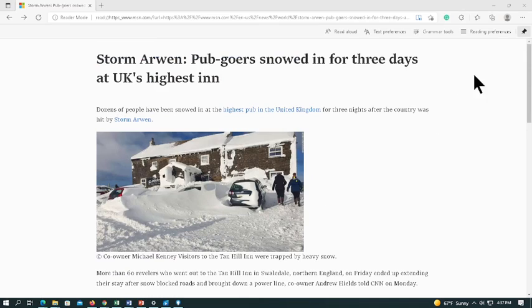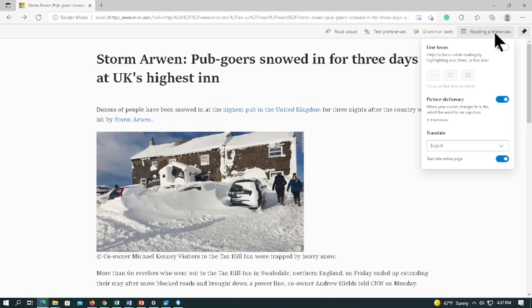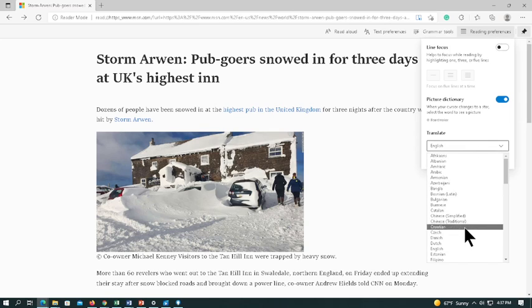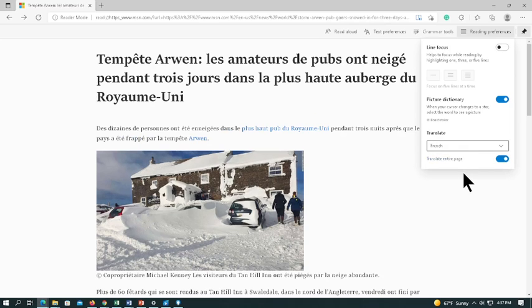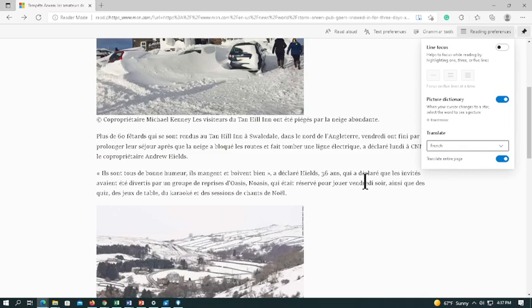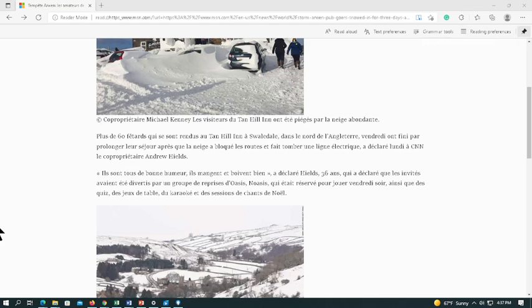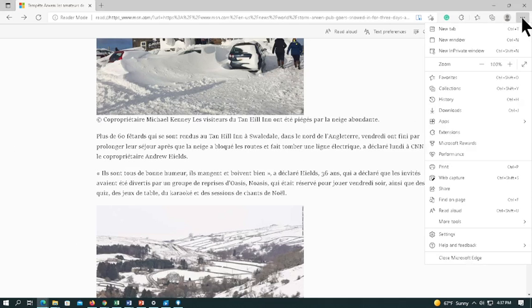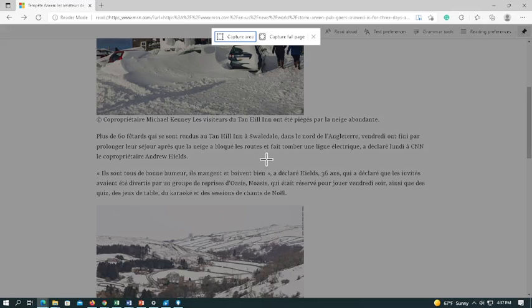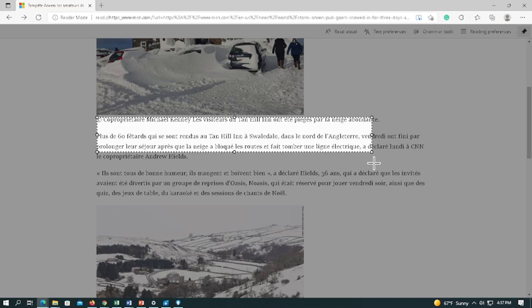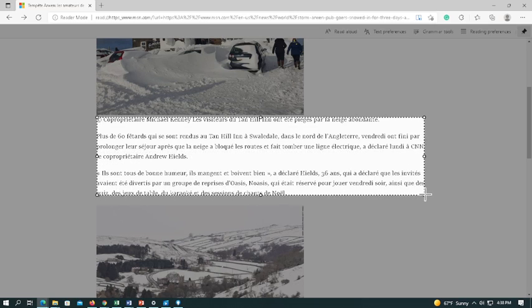Okay, here's how we would actually translate. Let's just take it into simple something like, let's go ahead and go to French. And so it'll translate the entire page into French. You can do it in Korean, you can do it in Japanese, many other languages. Okay, another option you have, you can come down here and you can do web capture. You want to capture the full page or you just want to do a certain area, you can do that and capture it that way also.